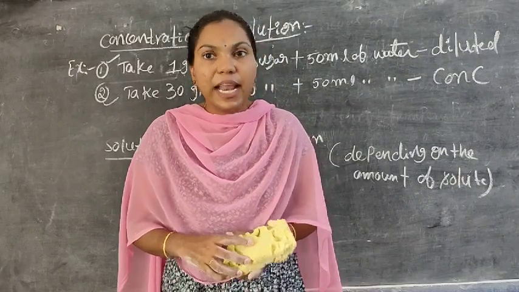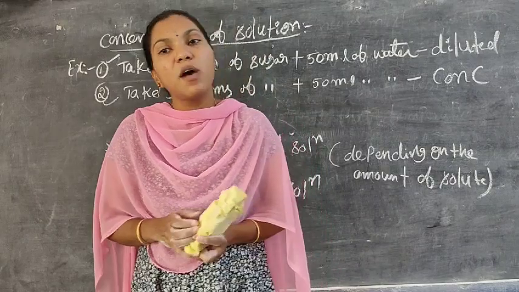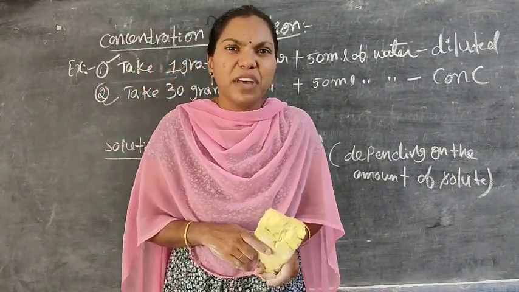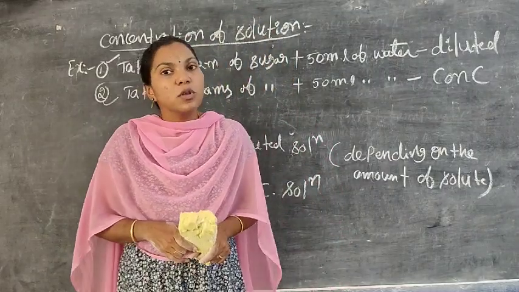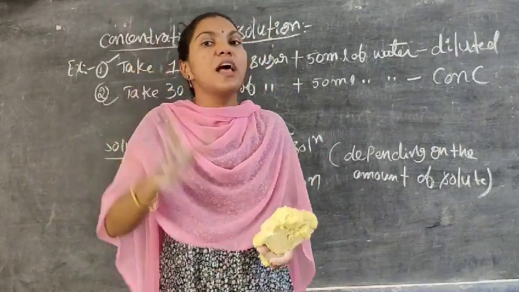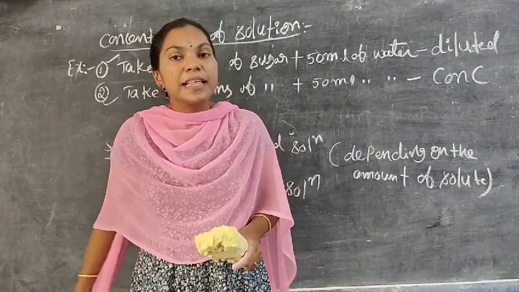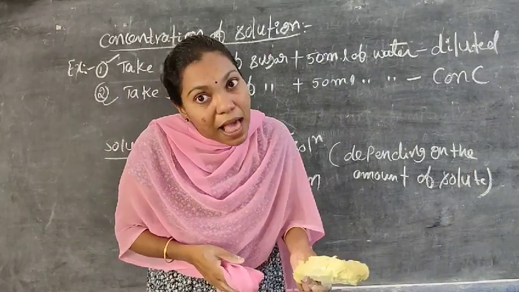One is diluted, another one is concentrated. 1 gram of sugar plus 50 ml of water is an example for diluted because solute quantity is very less compared to the solvent. But 30 grams of sugar plus 50 ml of water is an example for concentrated solutions because 30 grams of sugar is more quantity compared to the 50 ml of water.